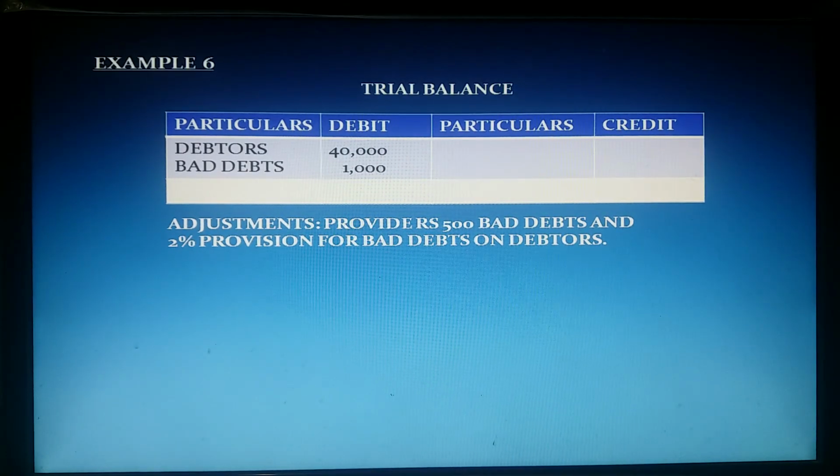See this example. Here, bad debts are given in the trial balance and in adjustments. And in adjustments, provision for bad debt is also given. So, two bad debts are there, one provision for bad debt is given. Trial balance bad debt 1000 is already deducted from debtors. After deducting that 1000, the net debtor value is 40,000 rupees. And adjustment amounts, bad debt amount 500 and a provision for bad debt 2%, these two are not yet deducted from debtors.